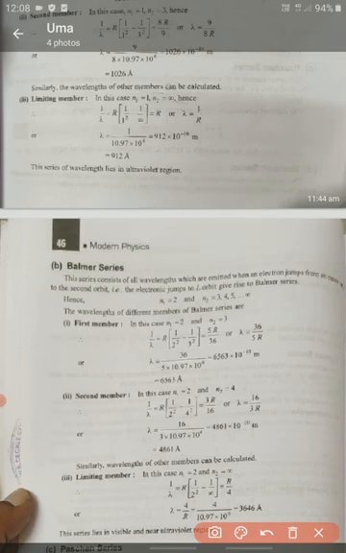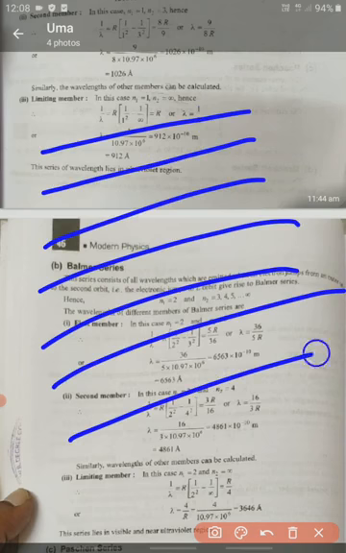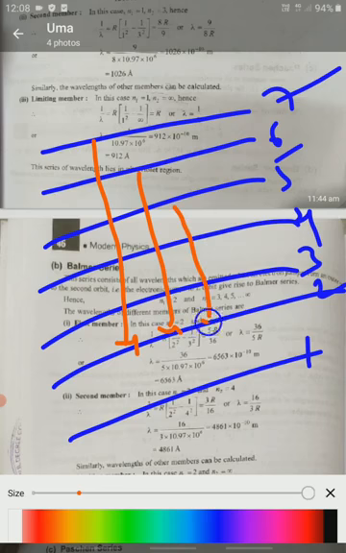Okay, I just drew these energy level diagrams. So this is the first energy level, second, third, fourth, fifth, sixth, seventh energy level. So electrons are jumping from higher energy level to the second energy level, so it emits radiation. When electrons go from a higher energy level to a lower energy level, they emit radiation. So this type of series we call a Balmer series.